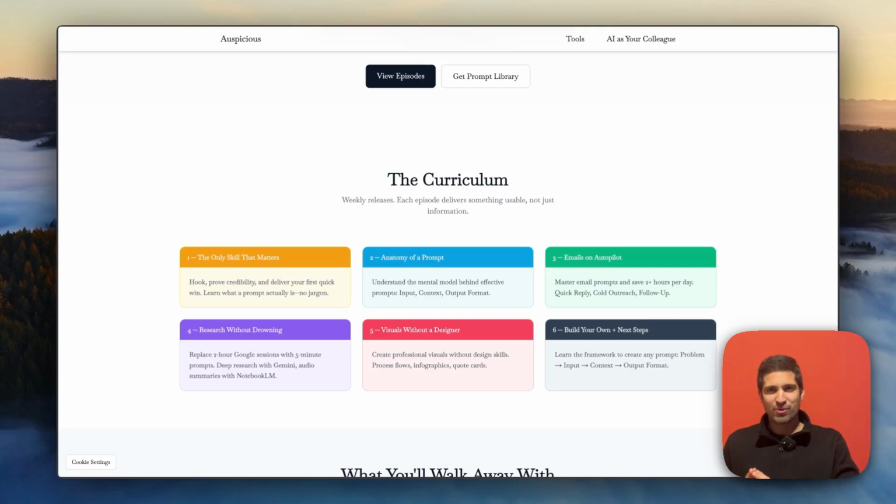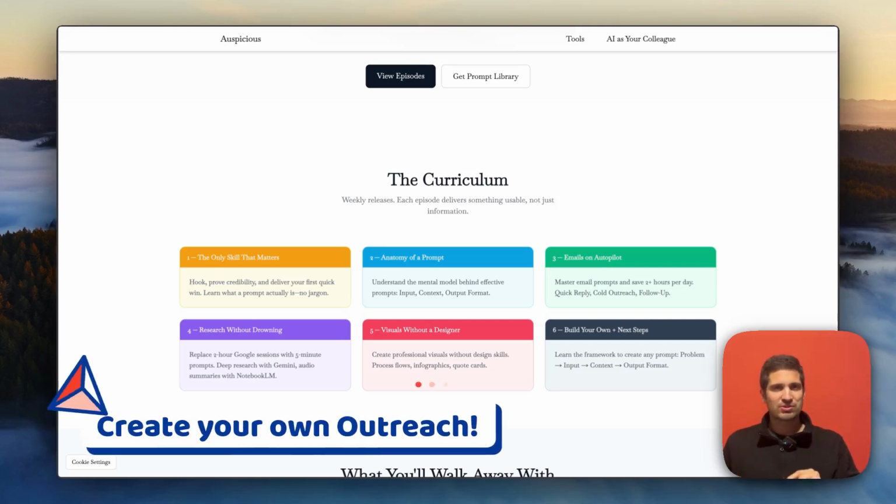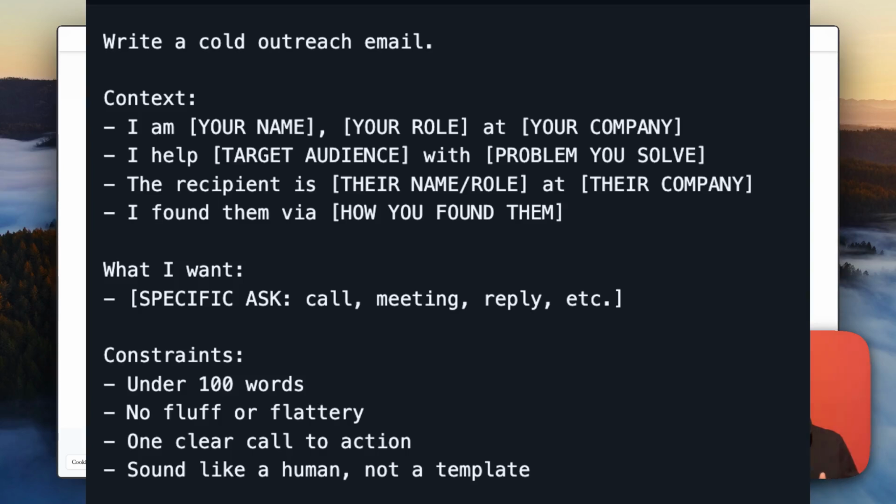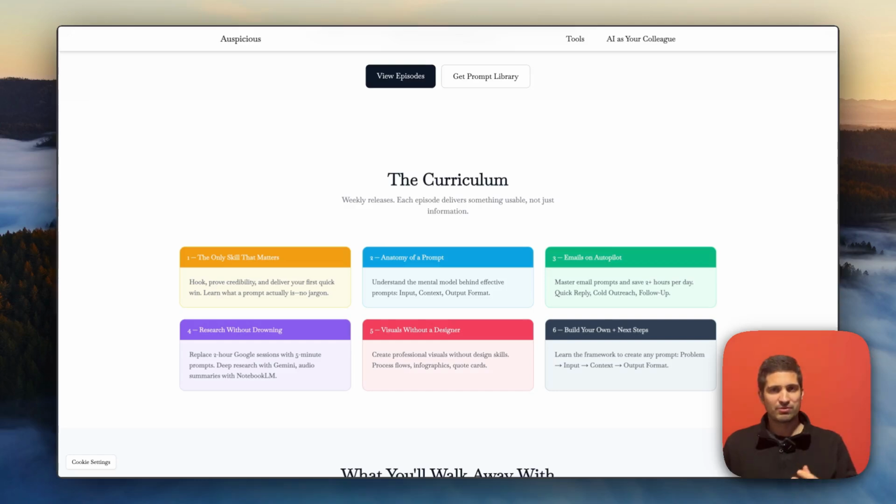Now, before we go forward, I want you to also take this quiz to see if you know how to do what we did earlier. So the quiz is quite simple. I want you to create a cold outreach email for a client of yours. So go to the link below and then create an outreach based on the information that pertains to your job, your task.